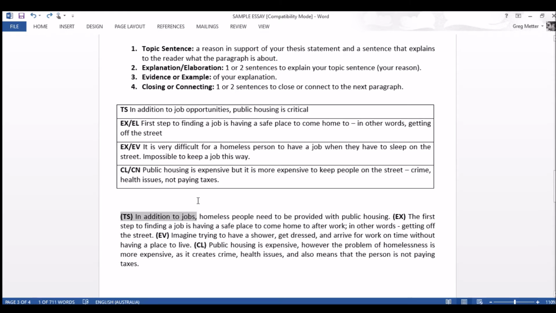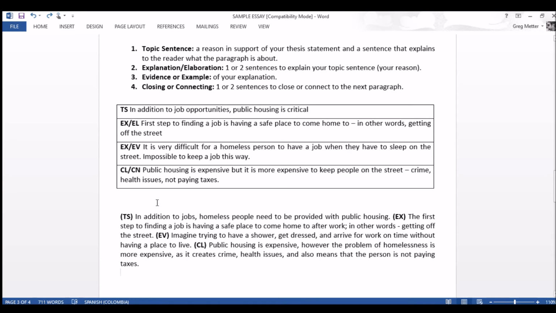In addition to jobs, homeless people need to be provided with public housing. The first step to finding a job is having a safe place to come home to after work. In other words, getting off the street. Imagine trying to have a shower, get dressed, and arrive for work on time without having a place to live. Public housing is expensive, however, the problem of homelessness is more expensive as it creates crime, health issues, and also means that the person is not paying taxes.